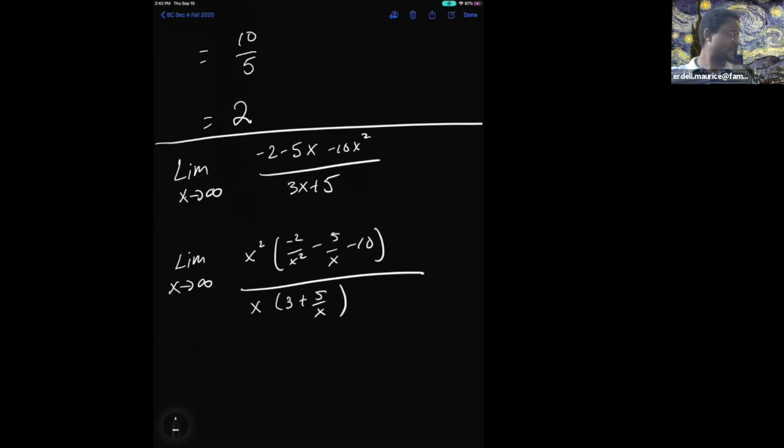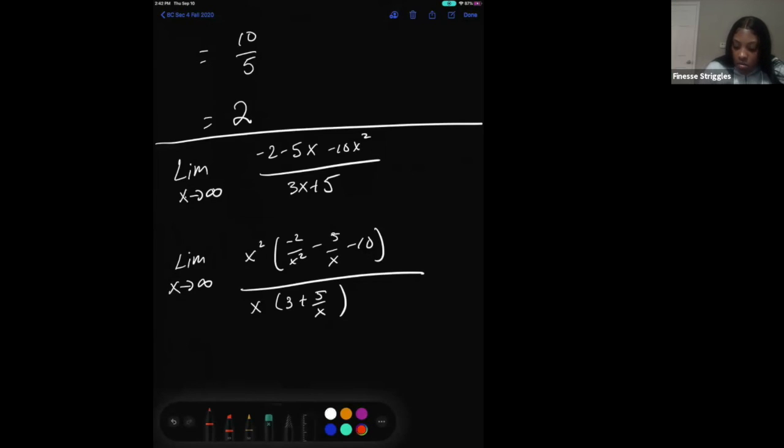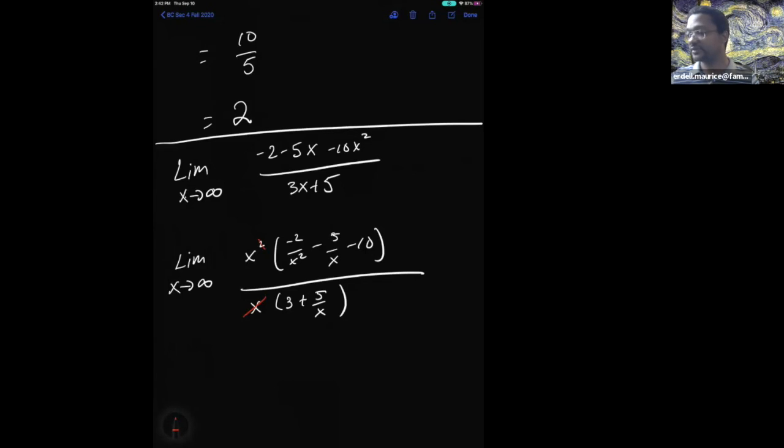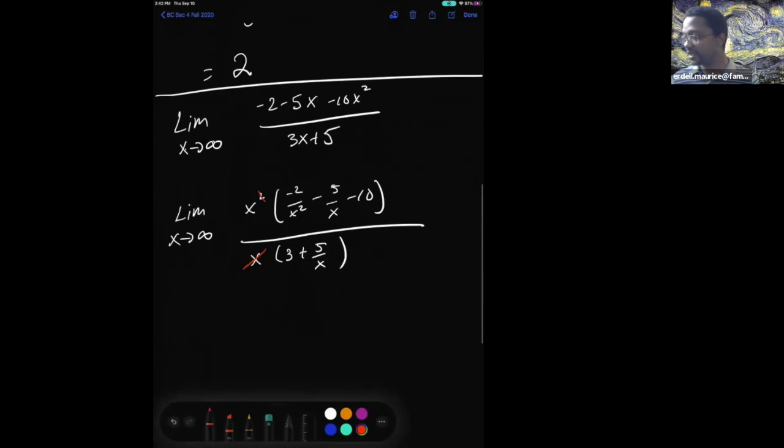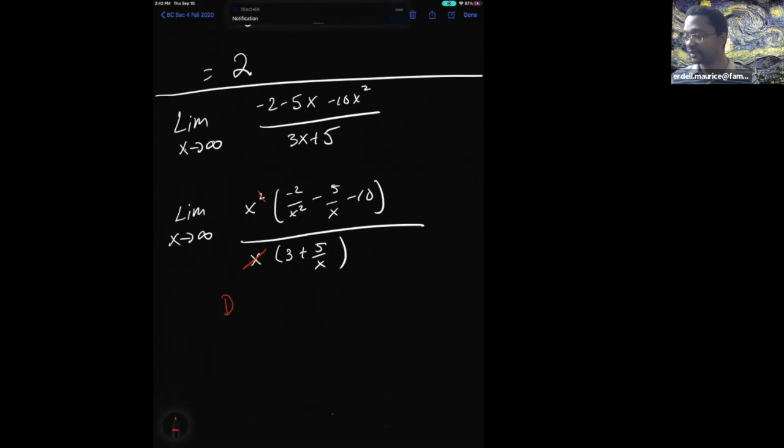So what's the next step? Simplify. Cancel out the x's, yes. And then after I do that, I can do my direct substitution.